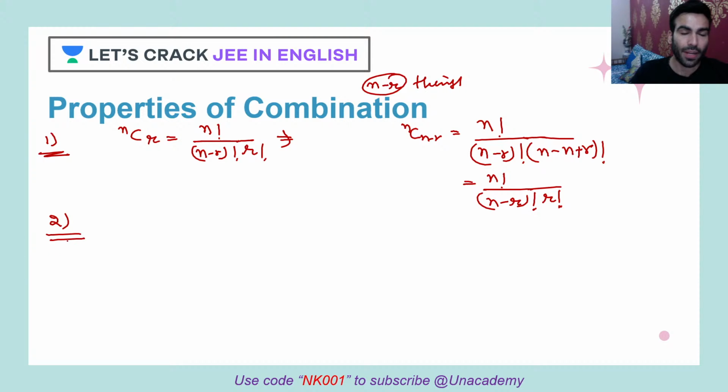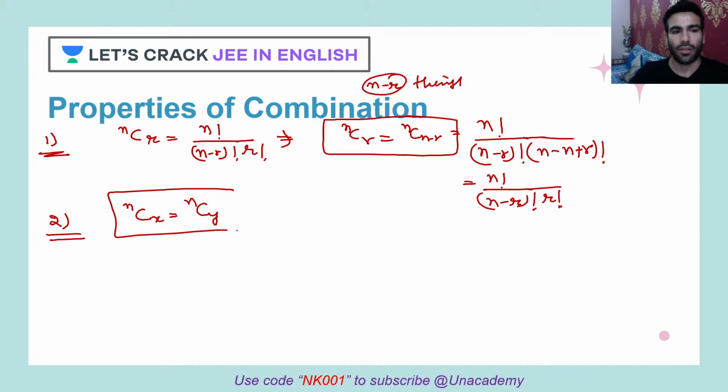Let's go for our second property. What could be our second property? Let me write it first here. This is our first property. Clear? So let's talk about the second property. Our second property is, if nCx equals nCy, this is equal to this. So what does that mean? If you use this, what do you understand?